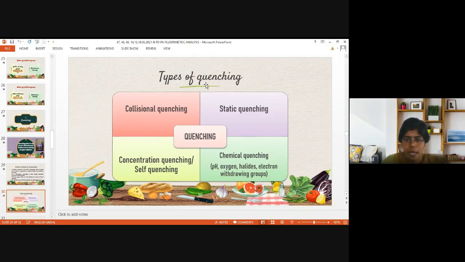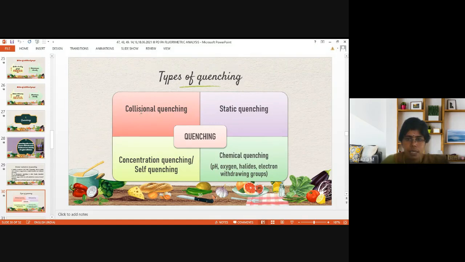There are 4 kinds of quenching: collisional quenching, static quenching, chemical quenching, and concentration quenching. We have seen concentration quenching under factors itself, and chemical quenching also. pH, oxygen, halides, electron withdrawing groups, all come under chemical quenching. This we have already seen under factors. The same examples and types you can include here, under both concentration and chemical quenching.